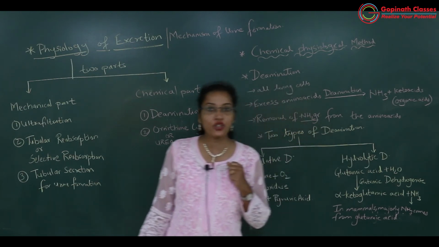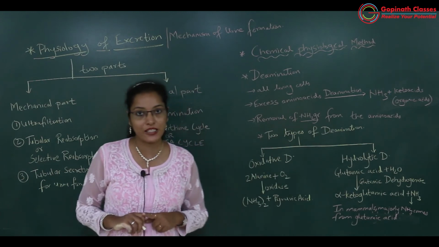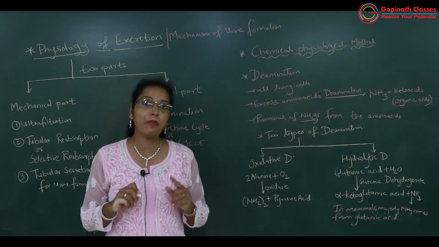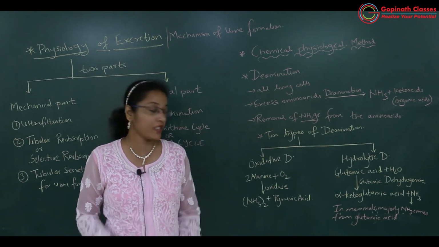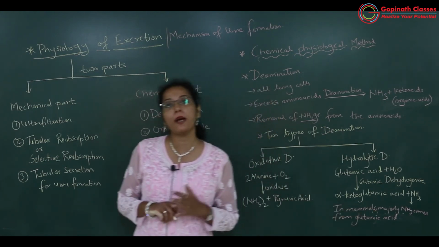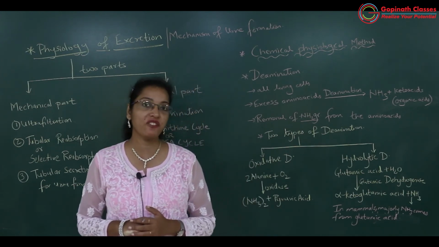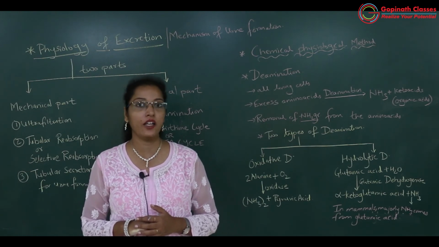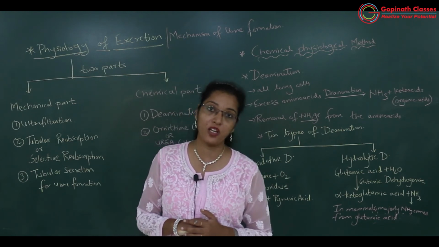Hydrolytic deamination: in presence of water there will be breakdown of the amino acid, here glutamic acid. Majorly in our body, in mammals, glutamic acid is the main source of ammonia. A very important question asked in exams: from which amino acid is ammonia formed in mammals?